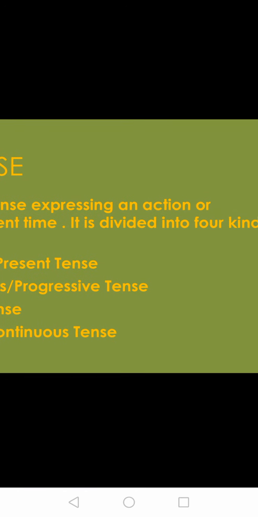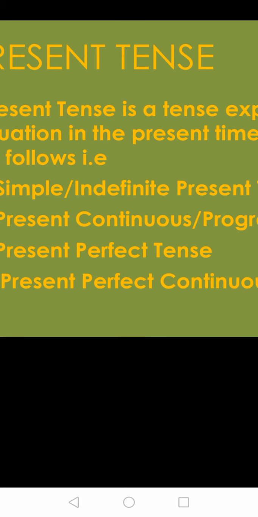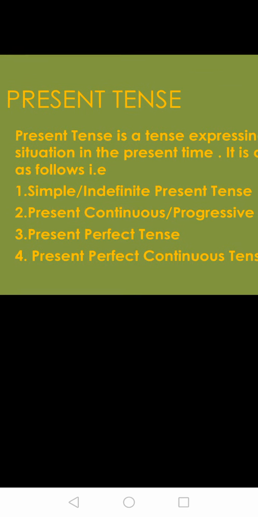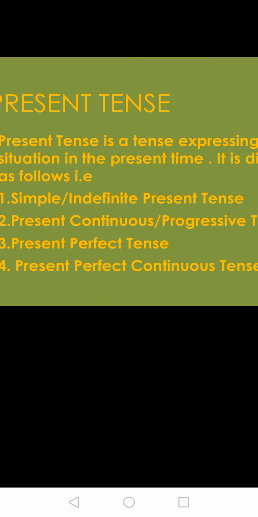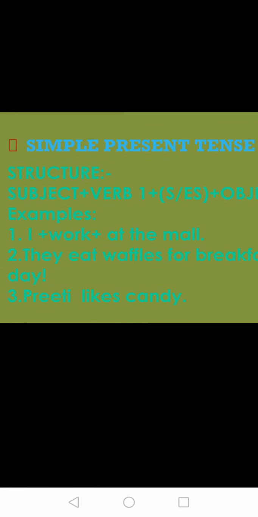Now further it is divided into four kinds: simple or indefinite present tense, present continuous or present progressive tense, present perfect tense, and present perfect continuous tense. Don't make the spelling mistake. Okay, note down the correct spellings. Now let us begin with the simple present tense.